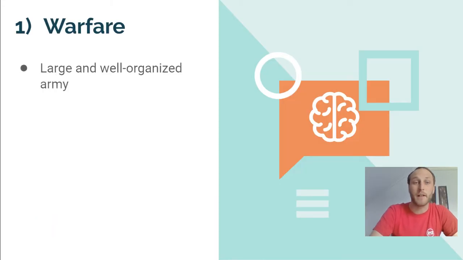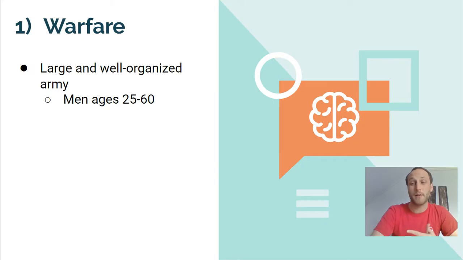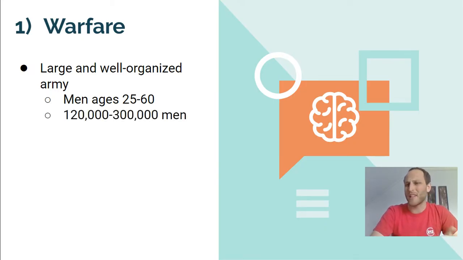So let's start with warfare. The first thing to know about warfare is they had a very large and super well organized army. That's because a lot of times men were required to be in the army at this time. So if you're between the ages of 25 and 60 and you're a male, you were pretty much guaranteed that you had to serve some type of time in the military during this time. Sometimes it was like a 2 year commitment. Sometimes people served longer, but you were required to serve. So there was about 120,000 to 300,000 men throughout the Han Dynasty that would be serving in the army.